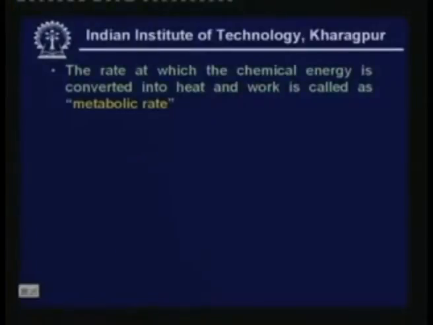So in this respect, a human body is like any heat engine. If you remember, we discussed the heat engine, and I mentioned that a heat engine is nothing but a device which takes in some chemical energy in the form of a fuel and converts a part of it into work and a part of it into heat. So a human body is also like that. The rate at which the chemical energy is converted into heat and work is called the metabolic rate.